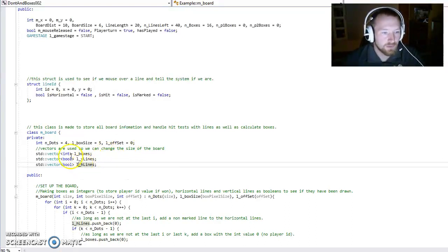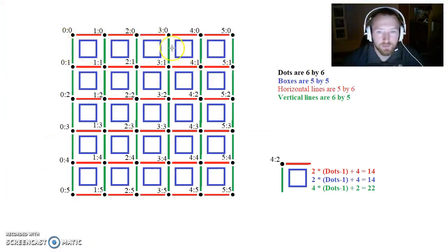So why do I put them into two different vectors of booleans instead of just one? Well, let's look at it. If you have the game dots and boxes, you have a set of dots. In this case, we have 6 by 6 dots, and those 6 by 6 dots create the possibility of 5 by 5 boxes being made by connecting lines at the dots. This also means that you will have 5 by 6 horizontal lines between them, but you will have 6 by 5 vertical lines